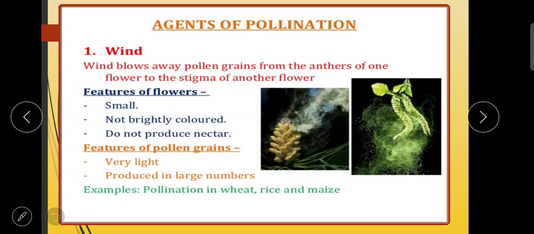The features of such flowers: they are small, not brightly colored, and they do not produce nectar. And the pollen grains are very light and large in number. You can see the pollination in wheat, rice and maize; this is the example.